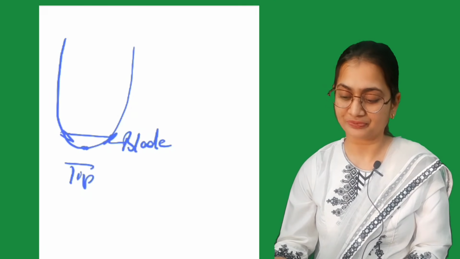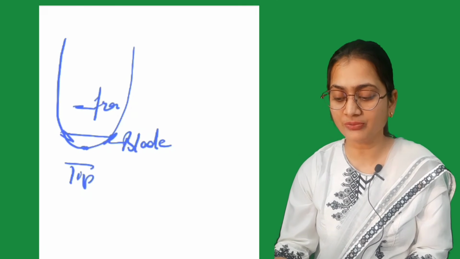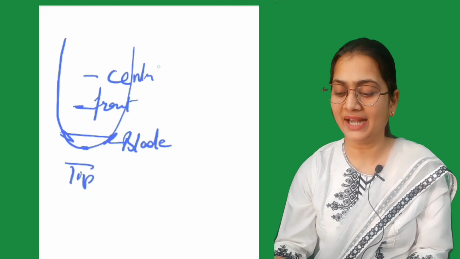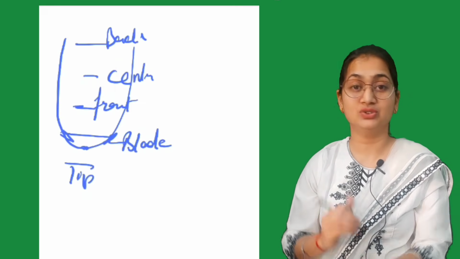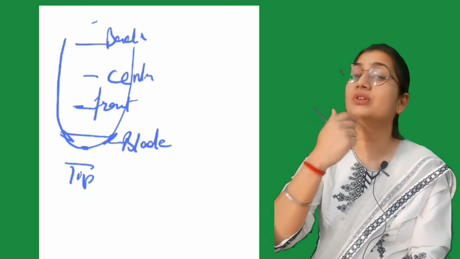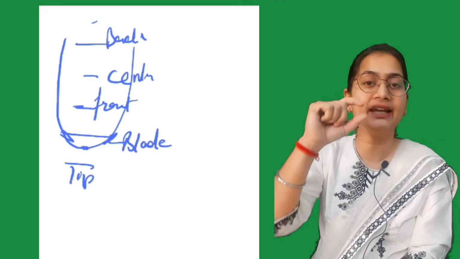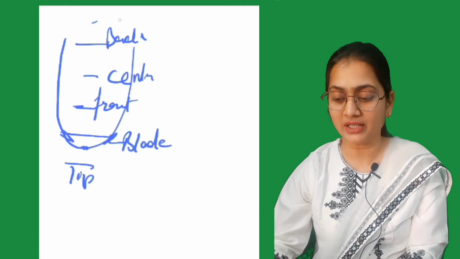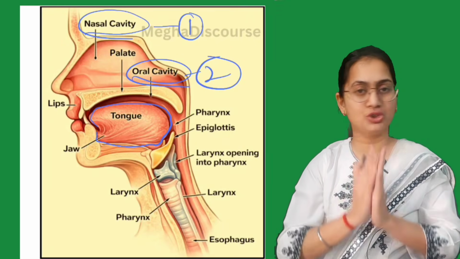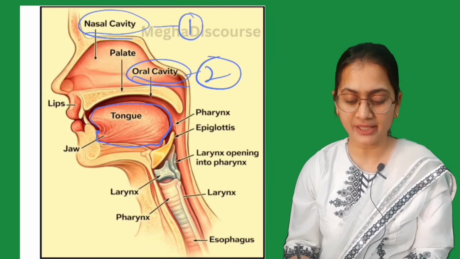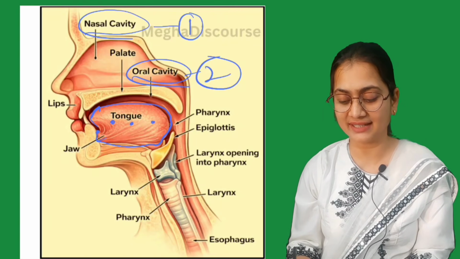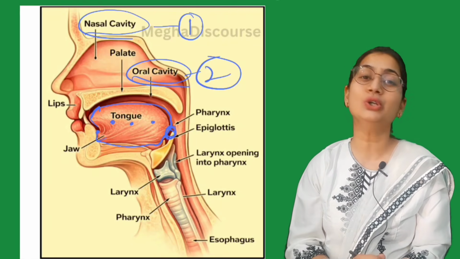Then we have the front of the tongue, then the center, and then the back of the tongue. This is how our tongue is positioned. And at the last, the hanging flesh is what we call the uvula. So here, this is your tip, blade, front, center, back, and this flesh is called the uvula.